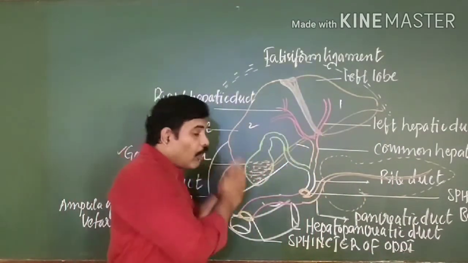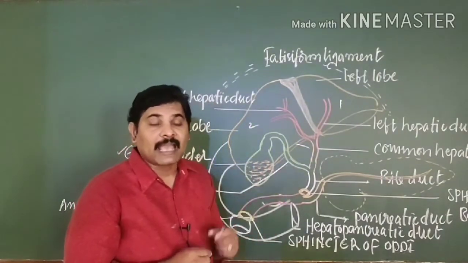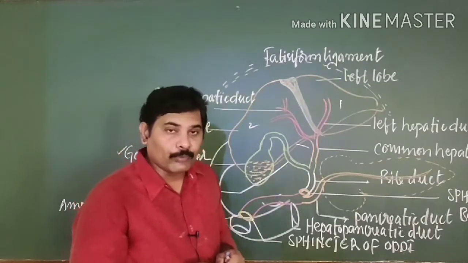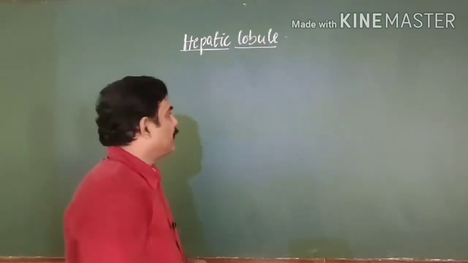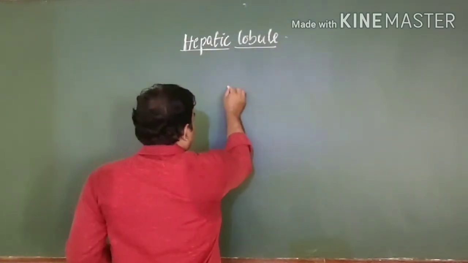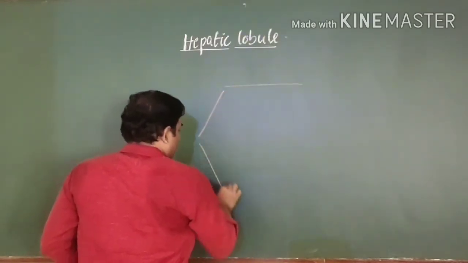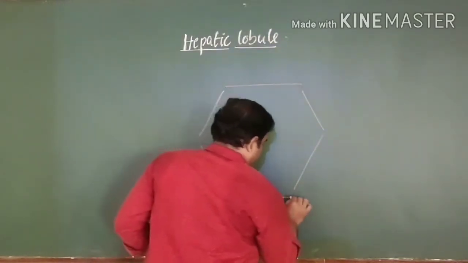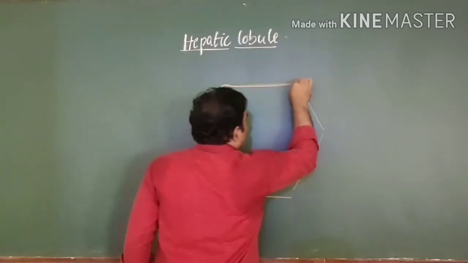Now let us focus on the functional unit of your liver, which we call the hepatic lobule. Let us see the structure of this hepatic lobule in detail. As I said, the hepatic lobule is a hexagonal structure. That means it has 6 angles on it. It's a hexagonal structure, and you can see at its corners